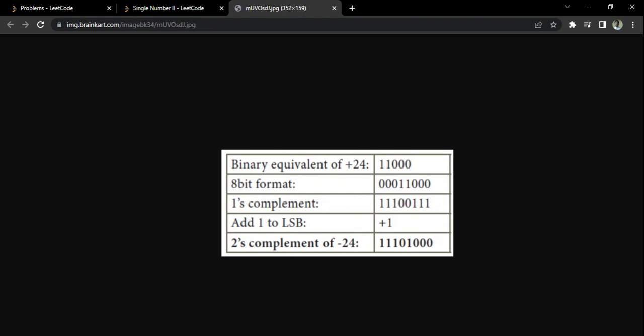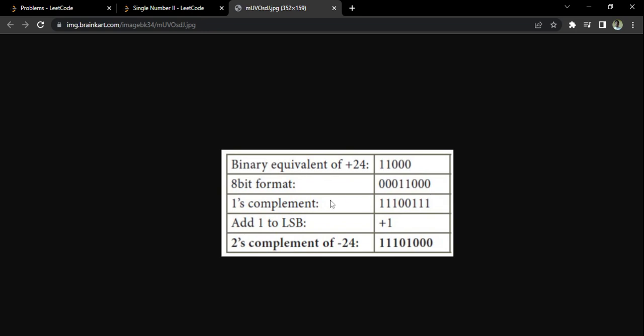For example, every place has a value here. The first place has a value 1, the second place has a value 2, the third place has a value 4, the fourth place has a value 8, and the fifth place has a value 16. So 16 plus 8 plus all zeros, so 16 plus 8 becomes 24. If you talk about the 8-bit format, I make it 8-bit, that is, I add zeros to its left, and this is how it looks.